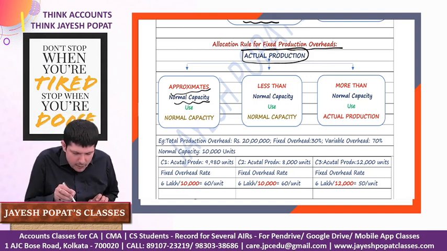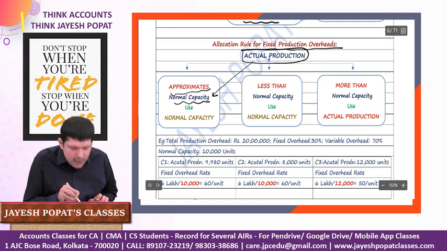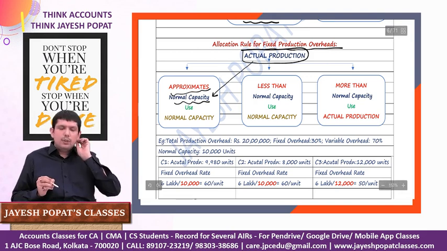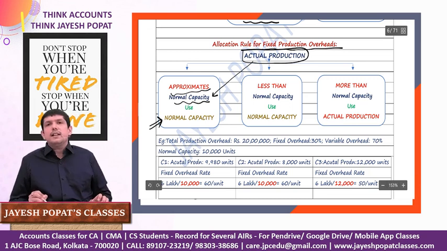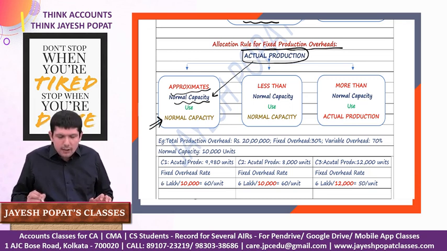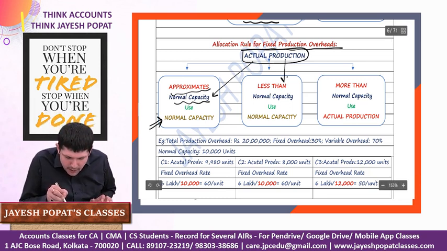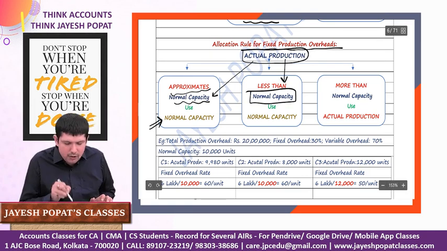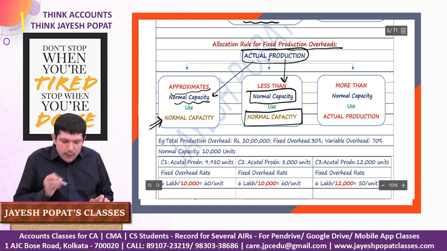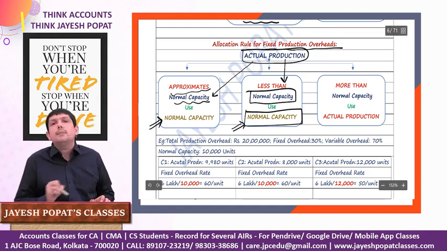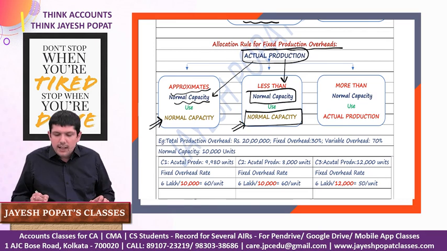So if the actual production which you have done during the year is approximately equal to your normal capacity, then for calculating the rate, you need to take normal capacity as the denominator. But if your actual production is less than your normal capacity, still you will not take the lower number, but you will take the normal capacity as the denominator for calculating the fixed overhead rate.